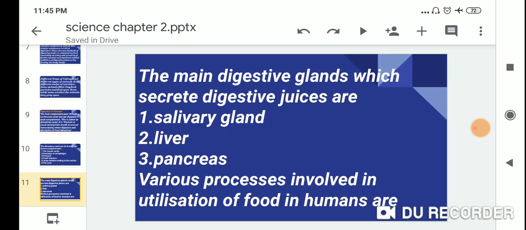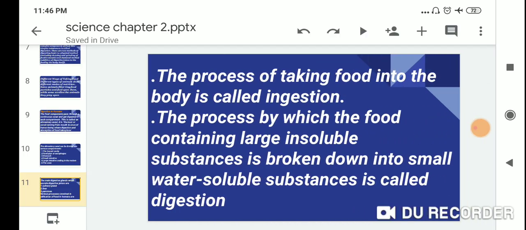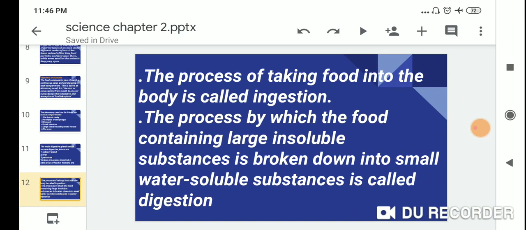The main digestive glands which secrete digestive juices are: first, the salivary glands; second, the liver; third, the pancreas. The various processes involved in utilization of food in humans are: first, the process of taking food into the body is called ingestion.